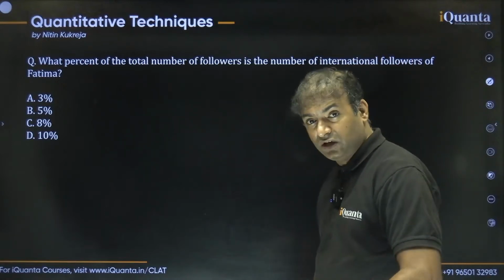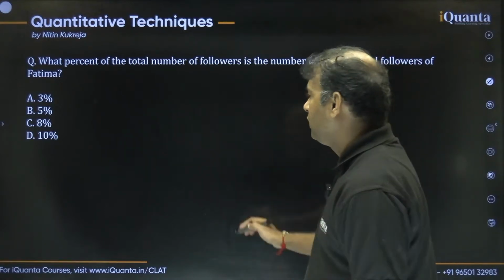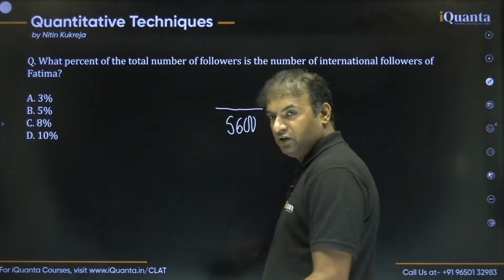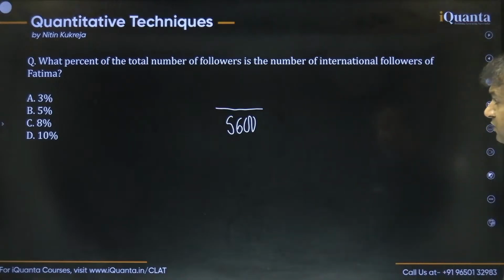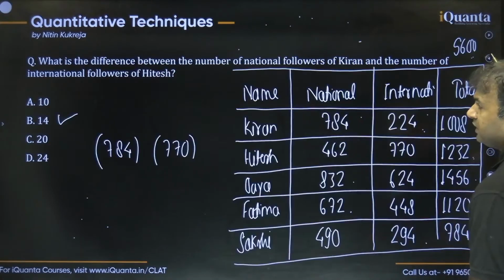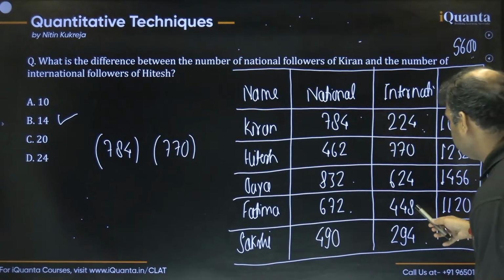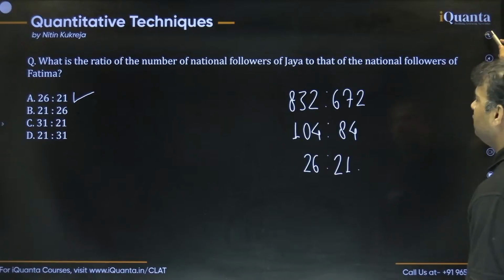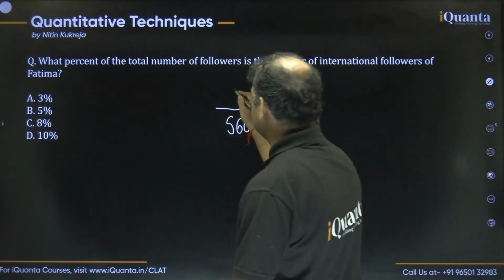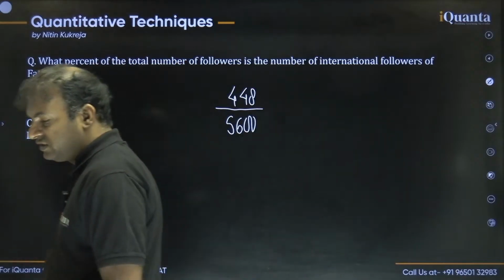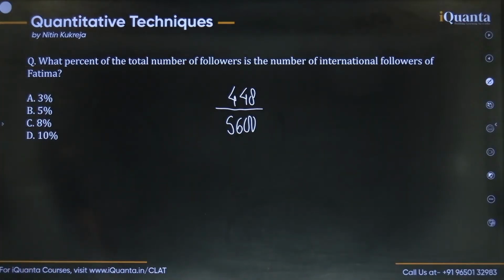No, guys, they are talking about the total followers of all the 5 people, which is equal to 5600, already given to us. The international followers of Fatima are 448. So we just need to find what percentage of 5600 is 448, which is the last problem we have.